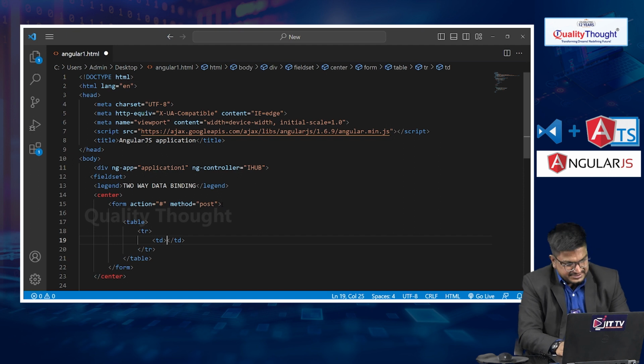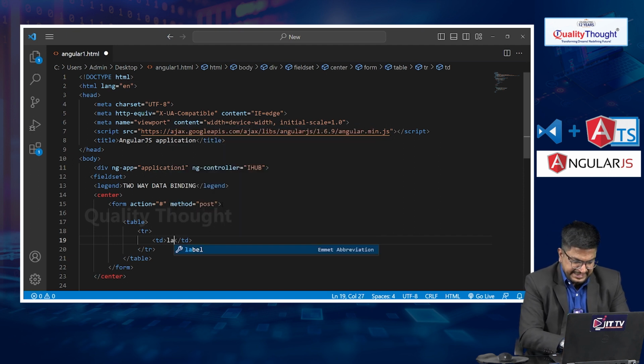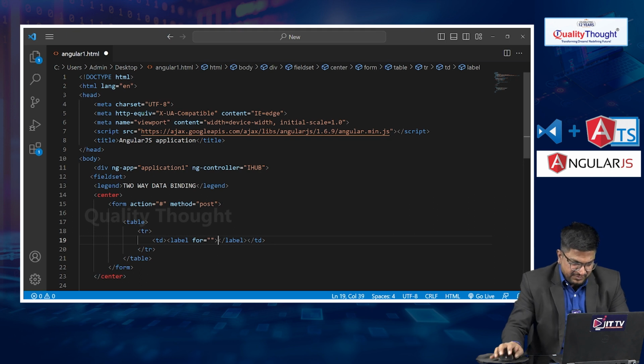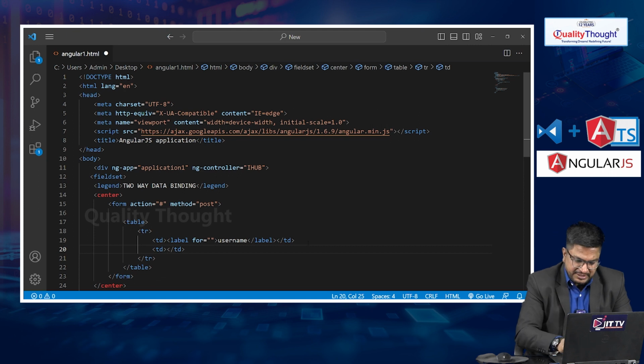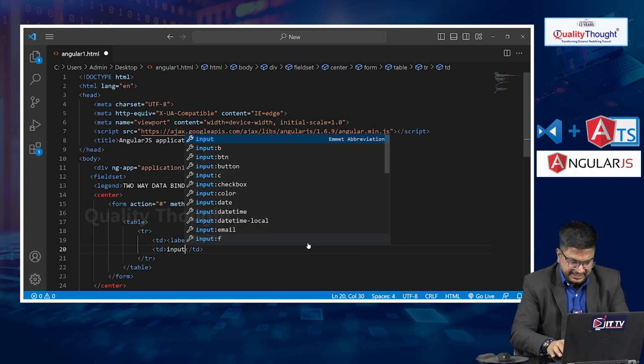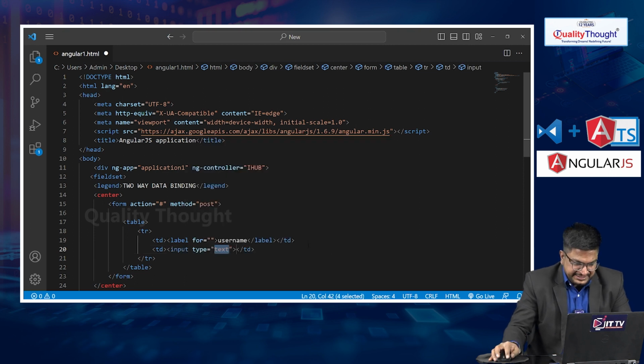Okay, td. Let's say here I want to write a label, and I am passing the text username. Let me take another td here. If you want to create a text field in HTML and HTML5, we have one tag called the input tag. Let me create text here.